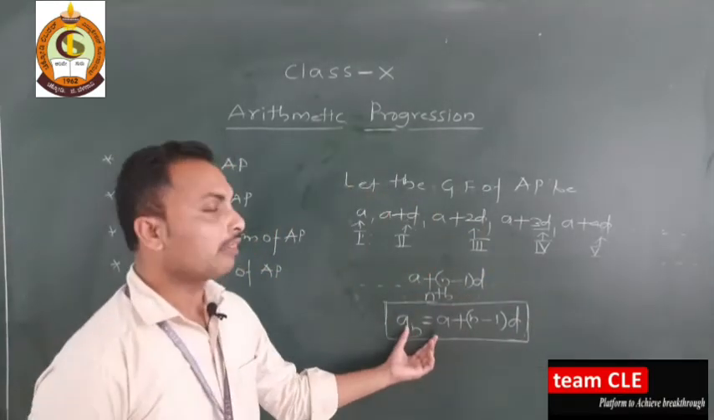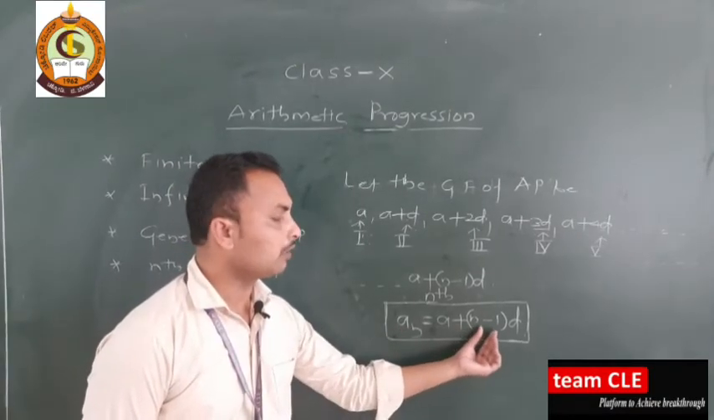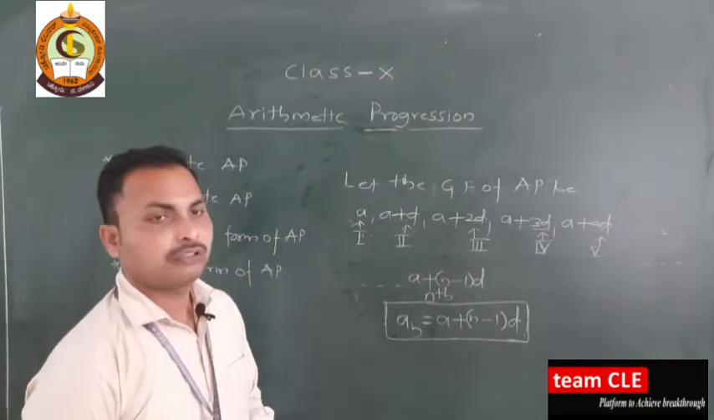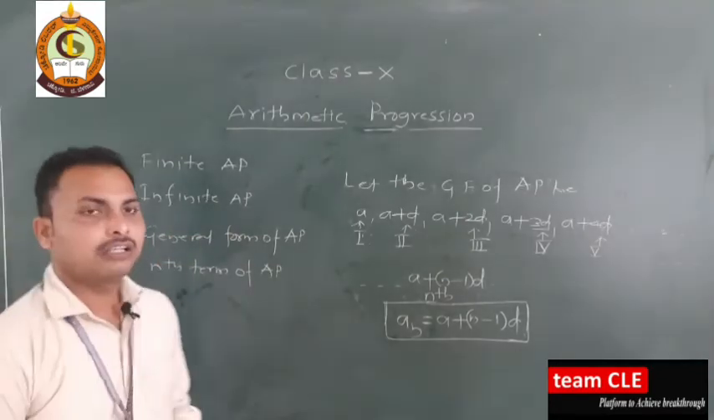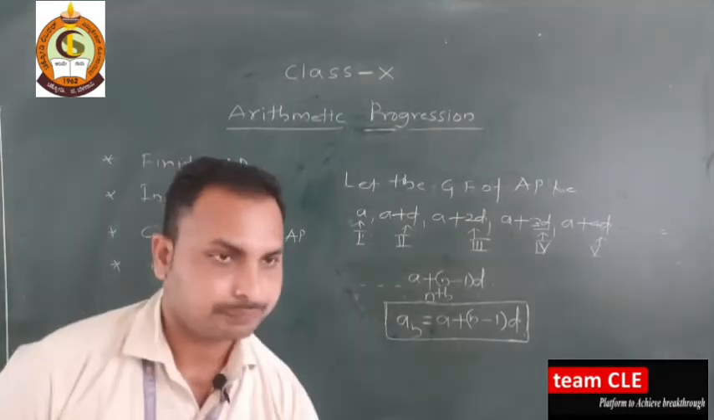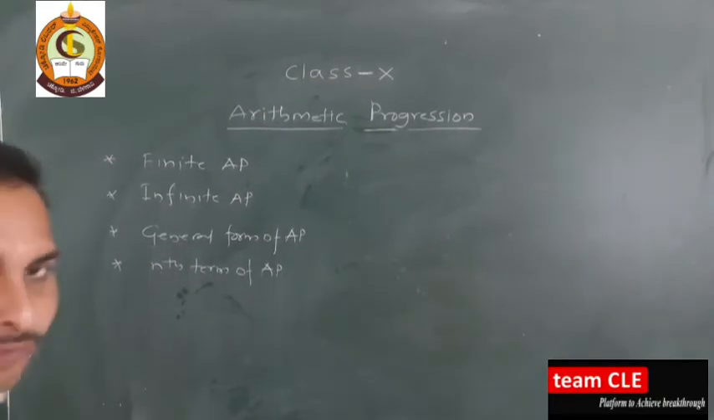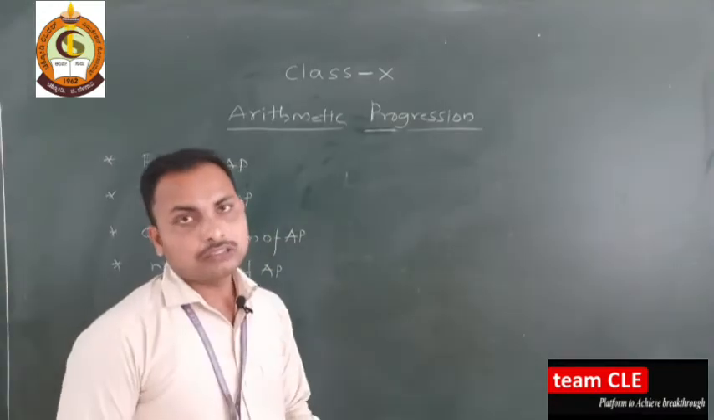The nth term of an arithmetic progression is given as what? an is equal to a plus n minus 1 into d, okay. This is a very important formula. I hope you understood all these 4 concepts very thoroughly, okay. Well students, now we will go with the examples, okay.